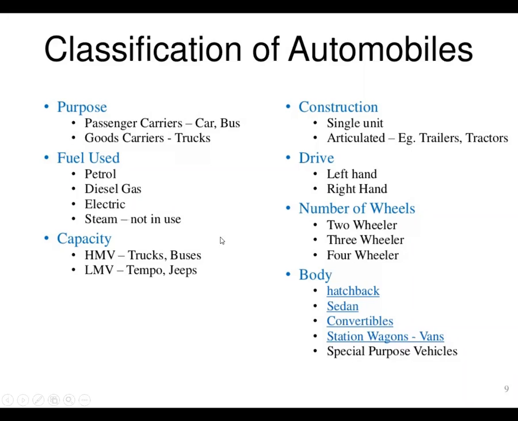This slide is a simplification of the slides from two slides before. So you can use this slide to easily remember the classification of automobiles, and whenever you glance at it, you can keep it in mind in a simple form and elaborate in your examinations.